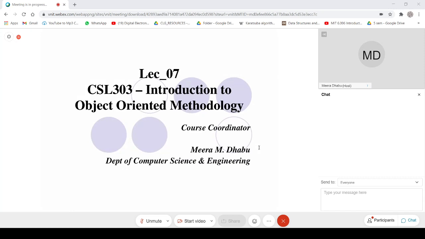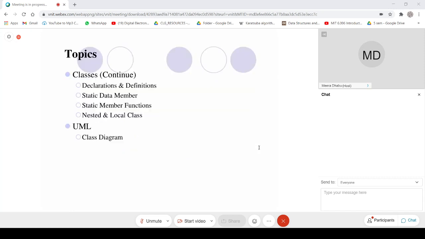Today, I'm planning to cover the remaining topic of the class, object-oriented class definitions and declaration. And if time permits, I will also try to cover UML diagram, that too only class diagram. So let us start with